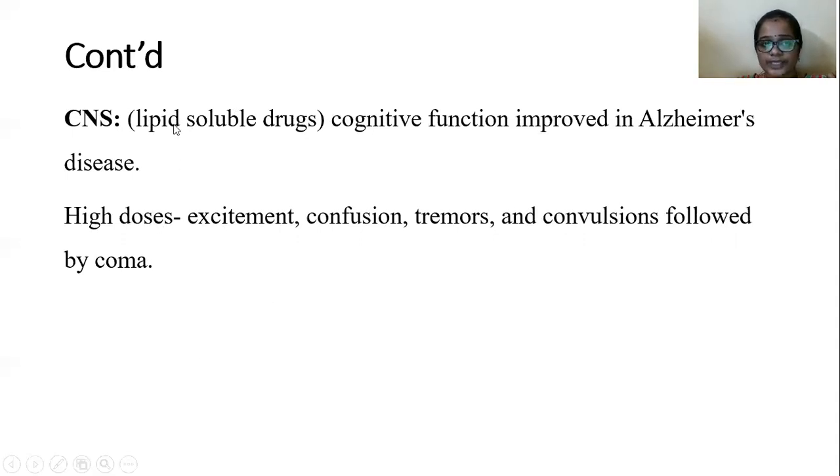And high doses of these lipid soluble drugs cause what? Excitement, confusion, tremors and convulsions. Tremors are involuntary shaking movements. Convulsions are sudden and violent jerking movements, involuntary body movements, followed by coma. High doses of these drugs also cause coma. First, what will happen? Excitement, confusion, tremors, and convulsions, followed by coma.